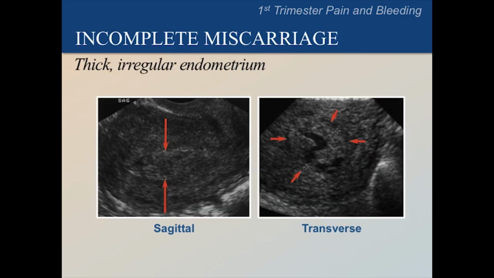In this patient, the endometrium appears thick, probably from swelling and bleeding. The arrows point to the junction of the endometrium with the uterine muscle, or myometrium, to illustrate how thick the endometrium is here. Notice the echogenic material in the endometrial cavity on both sagittal and transverse images. There's also a small amount of fluid centrally in the image on the right.